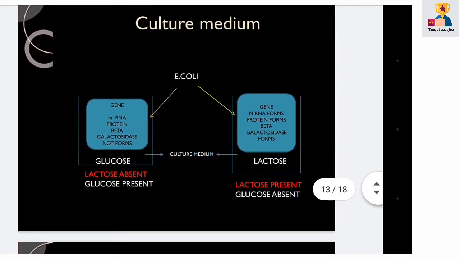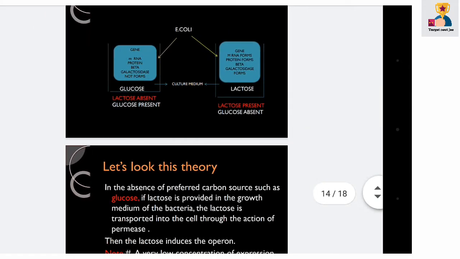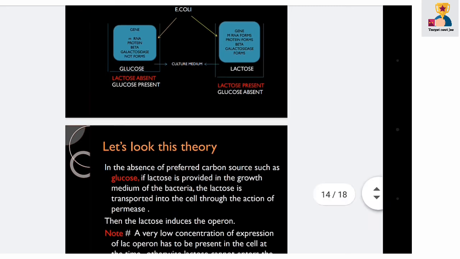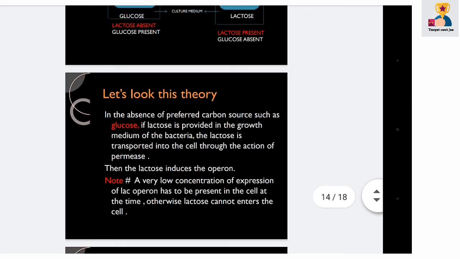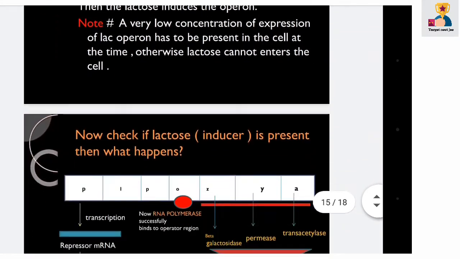Now see the culture medium concept. In the absence of a preferred carbon source such as glucose, if lactose is provided in the growth medium of the bacteria, the lactose is transported into the cell through the action of permease. Then the lactose induces the operon. Point to be noted: a very low level of expression of the lac operon has to be present in the cell at that time, otherwise lactose cannot enter the cell.